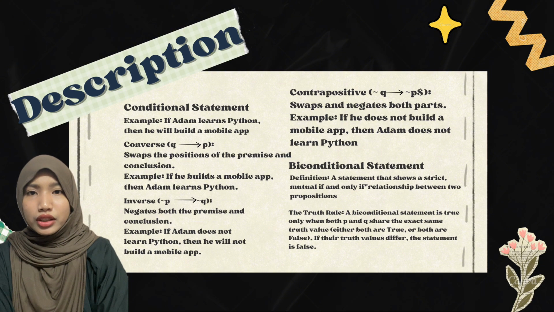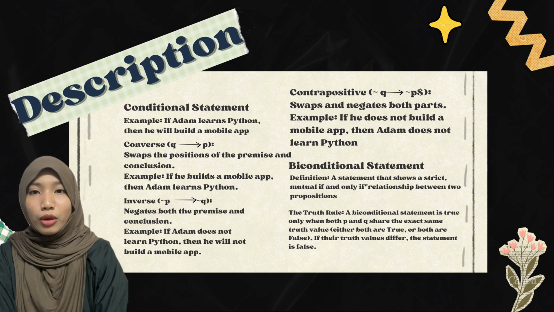Unlike a standard conditional statement, a biconditional proposition operates on strict mutual agreement. It is true only when both P and Q share the exact same truth value, meaning they are either both true or both false together. If one is true and the other is false, the entire biconditional statement breaks down and becomes false. Mastering these advanced structures gives us the precise framework needed to handle complex, interdependent relationships in both advanced mathematics and computing systems.